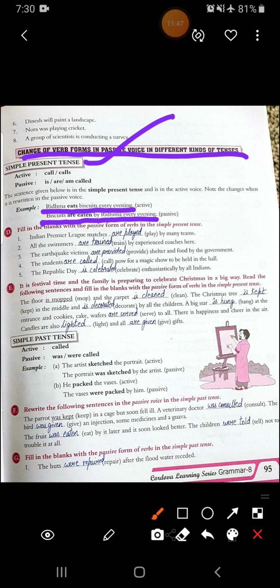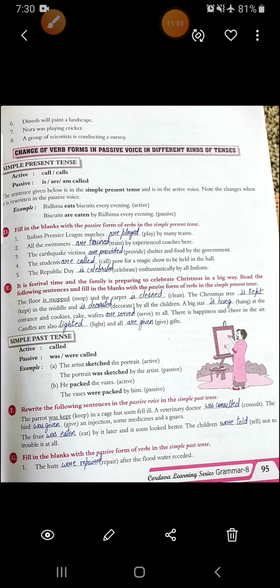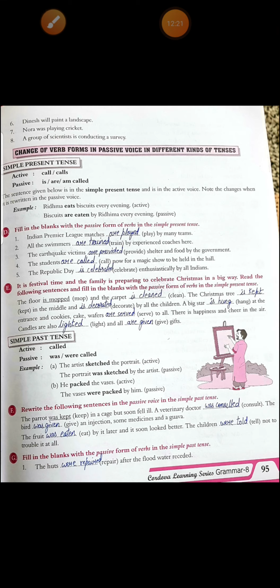Now in exercise D, what you have to do, you have to fill in the blanks with the passive form of the verb in simple present tense. See the first answer. Indian Premier League matches are played by many teams. Second, all the swimmers are trained by experienced coaches here. Third, the earthquake victims are provided shelter and food by the government. Fourth, the students are called now for a magic show to be held in the hall. Fifth, the Republic Day is celebrated enthusiastically by all Indians.